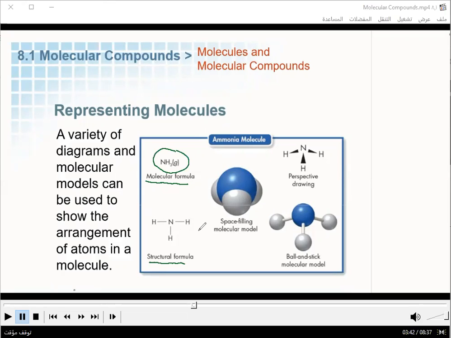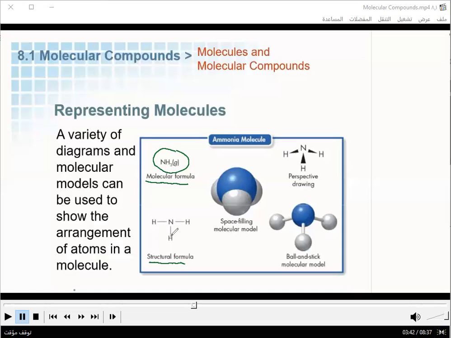Mazen. It tells you that nitrogen is bonded to 3 hydrogen atoms. 1 nitrogen atom is bonded to 3 hydrogen atoms. And the molecular formula shows us there is 1 nitrogen atom and 3 hydrogen atoms. What is the difference between the 2 formulas?